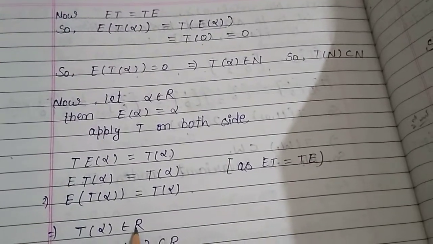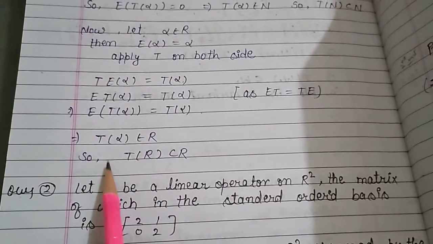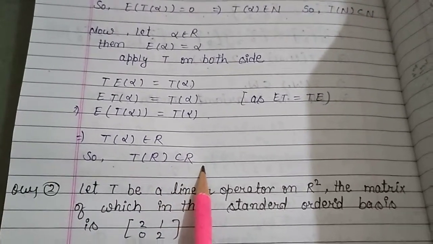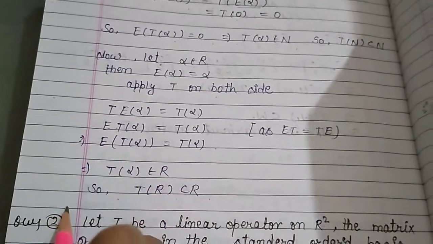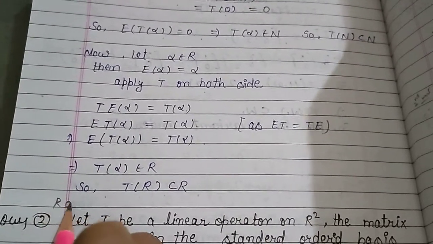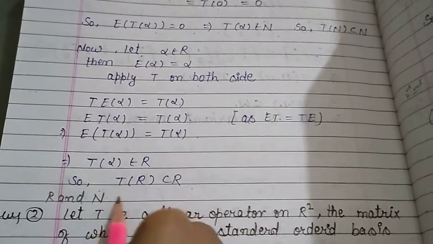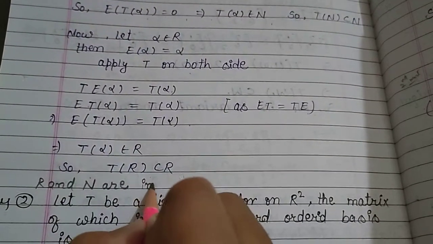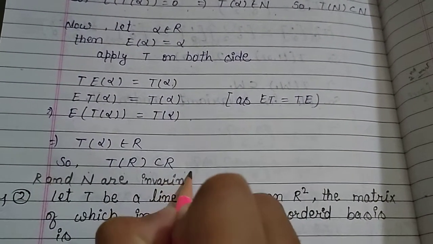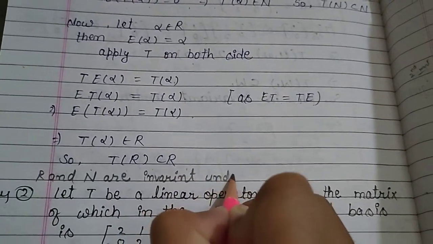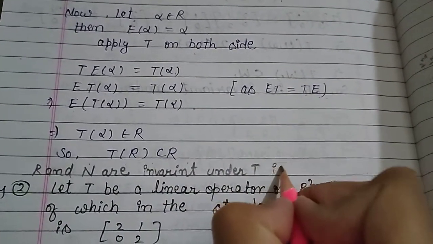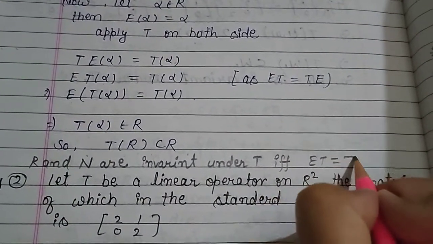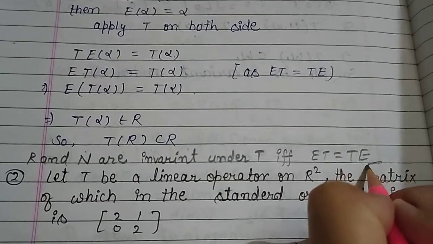Then T alpha belongs to R. So, T of R subset R. Then we have proved that R and N are invariant under T if and only if ET equal TE.